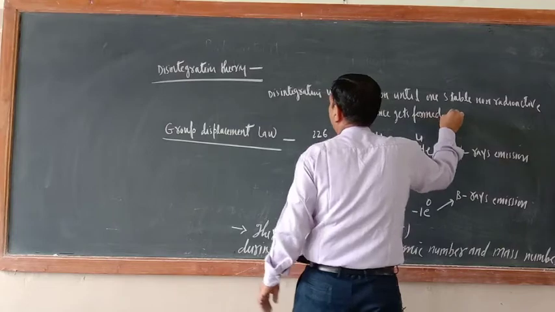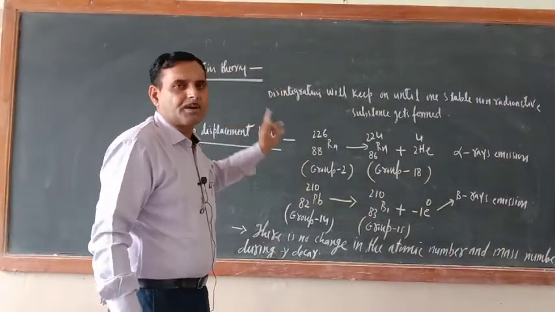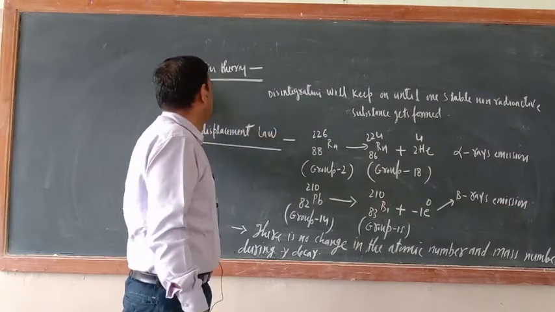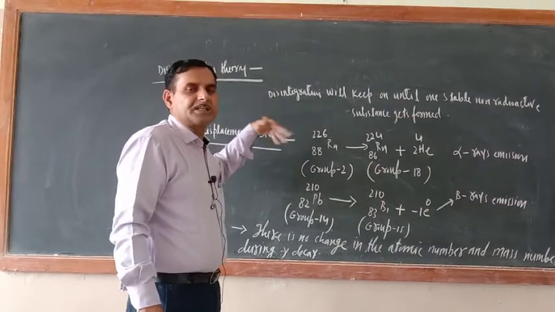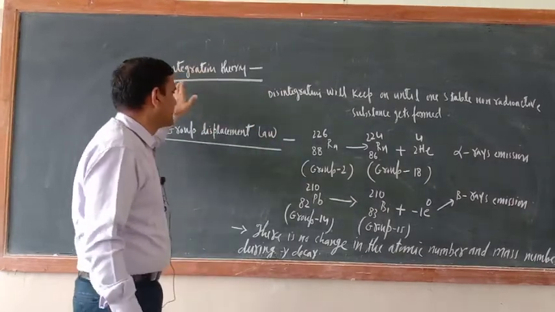That is the meaning of disintegration theory. It means until the formation of a non-radioactive substance, disintegration of the radioactive substance will keep on. That is the meaning of disintegration theory.